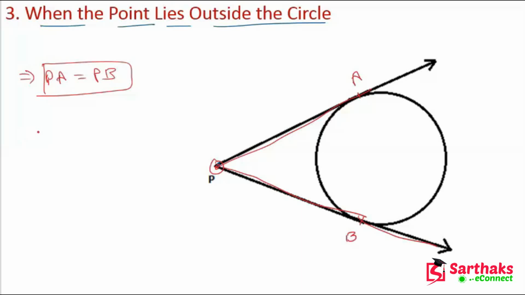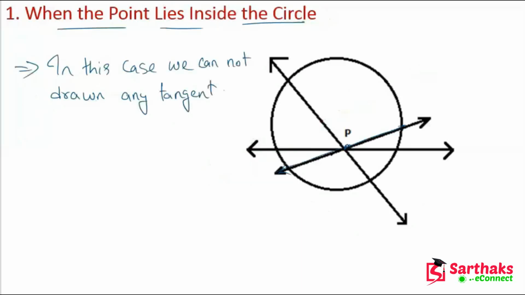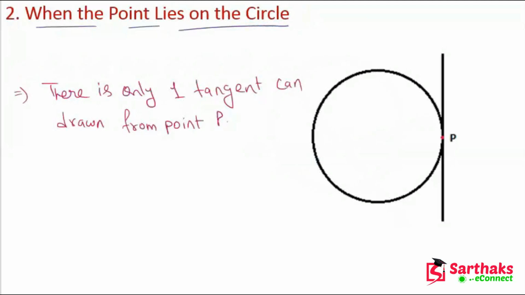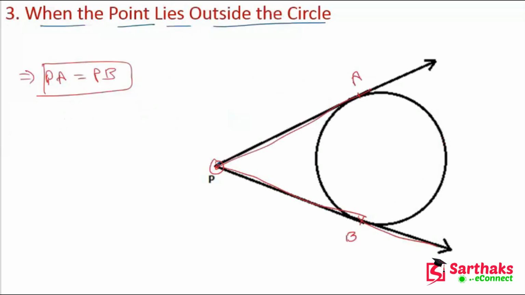When the point is inside the circle, then we cannot draw any tangent. We cannot draw even a single tangent. If the point is on the circle, then we can draw only one tangent. If the point is outside the circle, then we can draw two tangents from this point, which are equal to each other. I hope, my dear friends, you understand these things. So now let's move on.